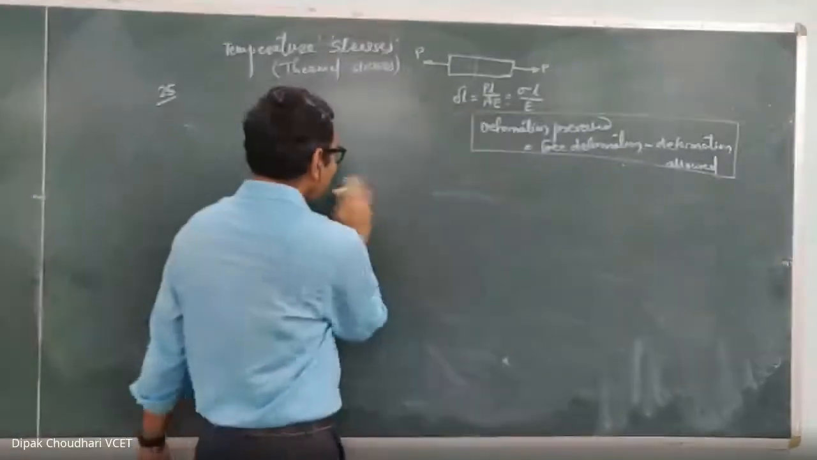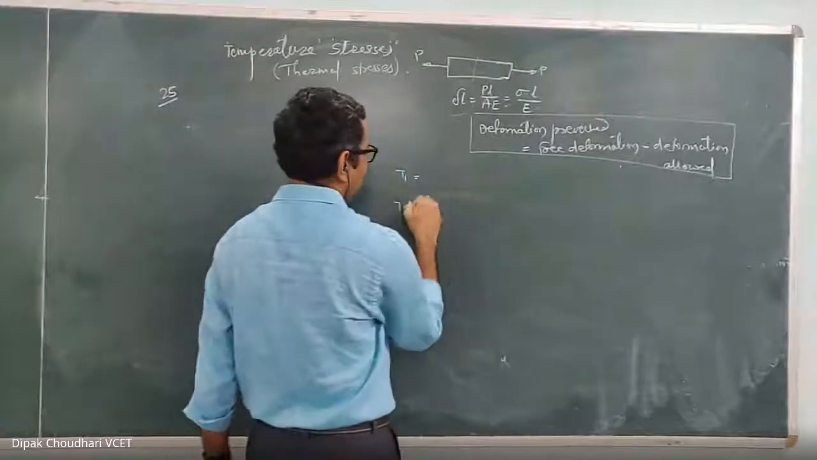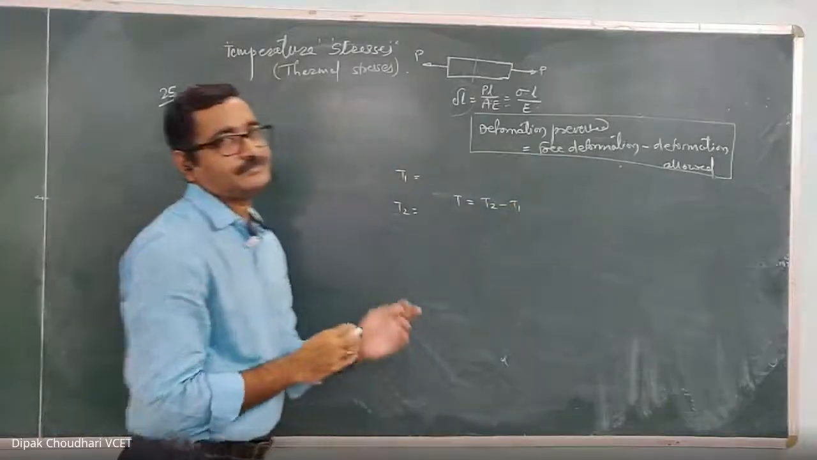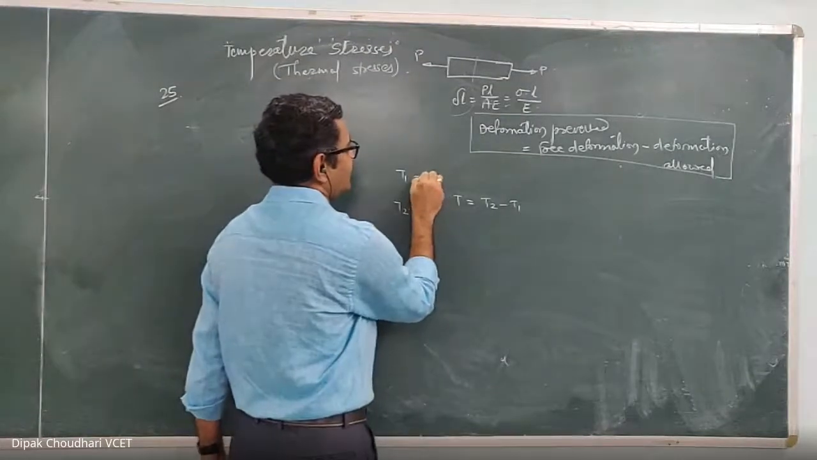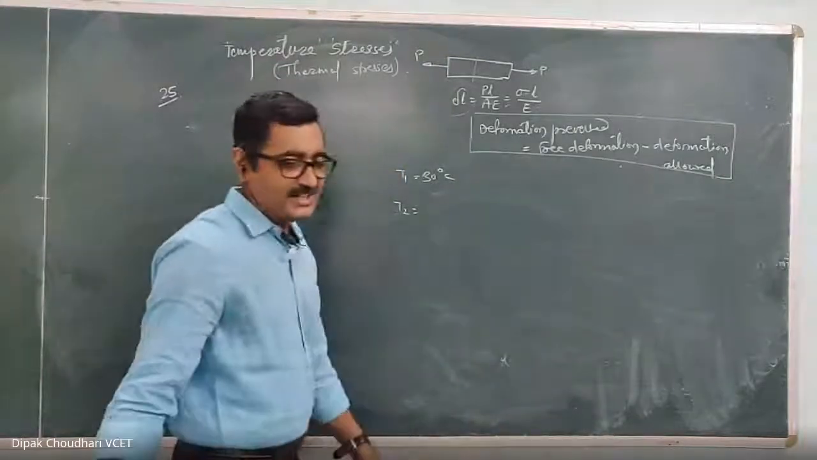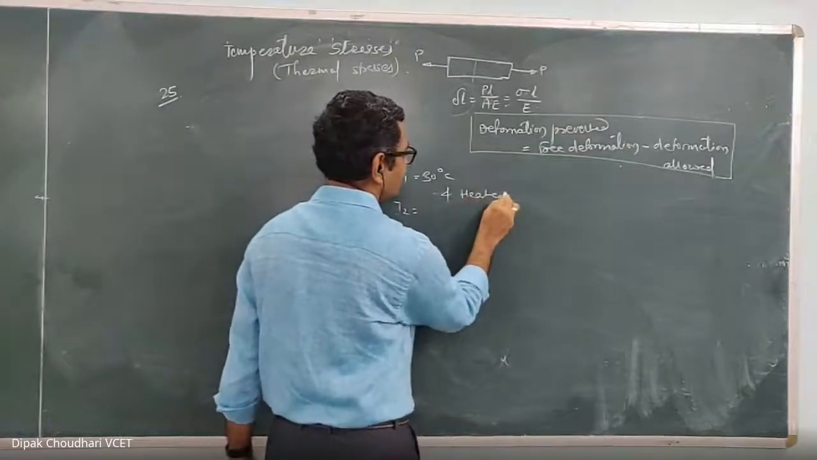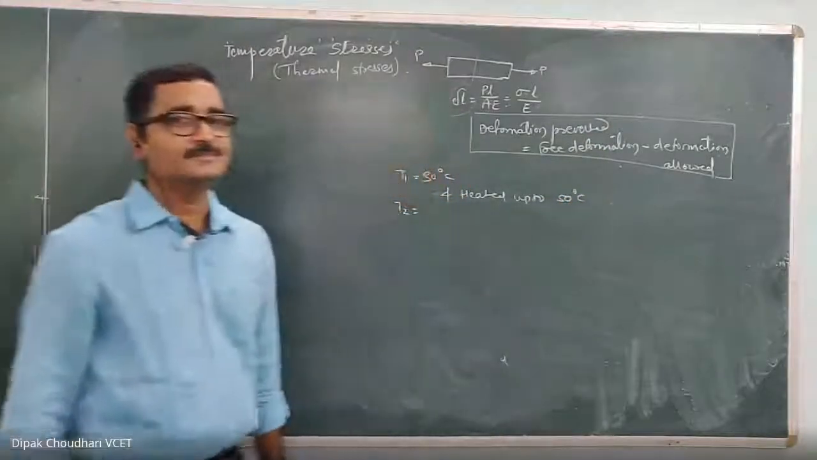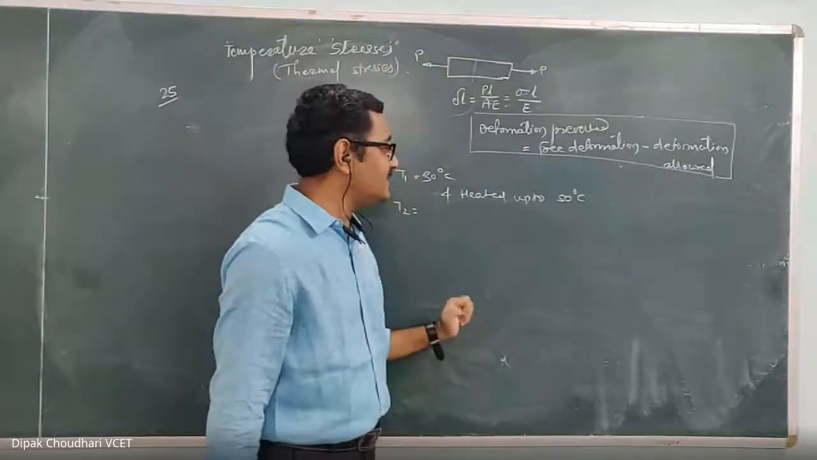Sometimes initial and final temperatures are given. If the initial and final are given, then we can calculate the change in temperature as T2 minus T1. Now, sometimes it is given that the initial temperature is 30 degrees Celsius. Listen carefully. The initial temperature is 30 degrees Celsius and the rod is heated up to 50 degrees Celsius.